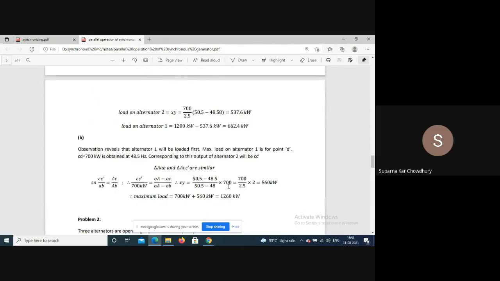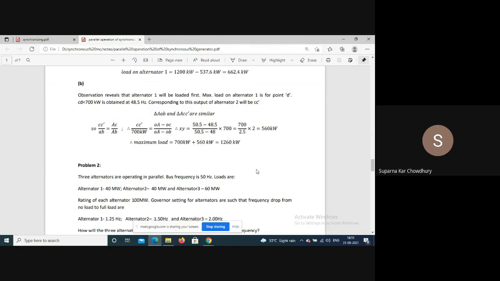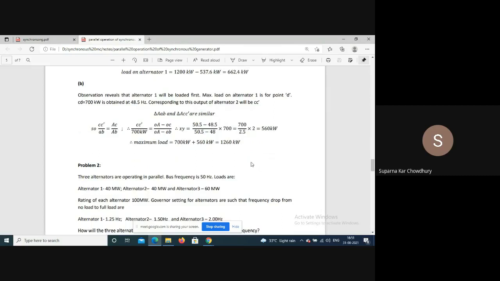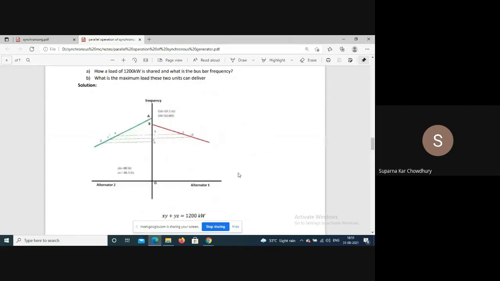So 50.5 minus 48, we get x with that loading, that is 560 kilowatt, and so the other one is totally loaded, so the maximum will be 1260 kilowatt. That is the maximum power that machine can deliver. You can see that the machines have the same capacity, but they are not sharing the load proportional to their capacity, because their characteristic slopes are different.